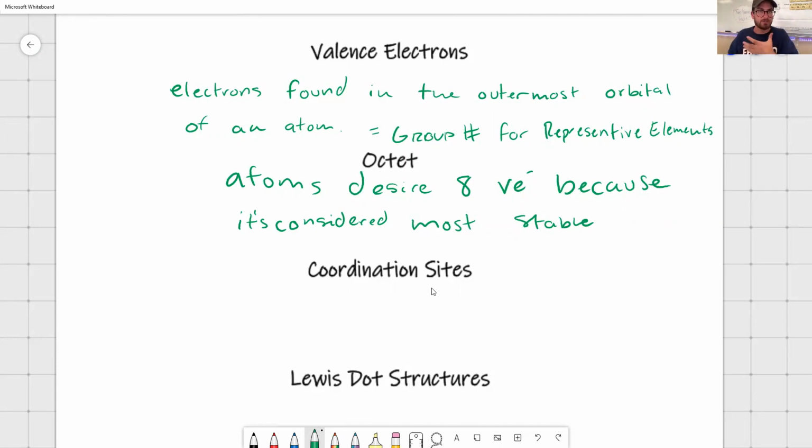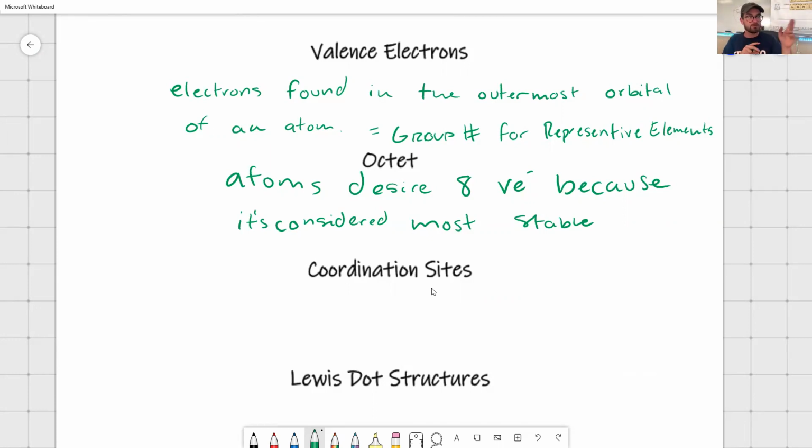If you had 7 valence electrons and there was an element with 3 valence electrons, now we're going for 8, so let me use a more relevant example. If you had 6 valence electrons and there was an element with 2, you'd say, hey, you have 2, I have 6. We can make something work out here to where you give me those 2 electrons. Now I'll have 8, my desired number.